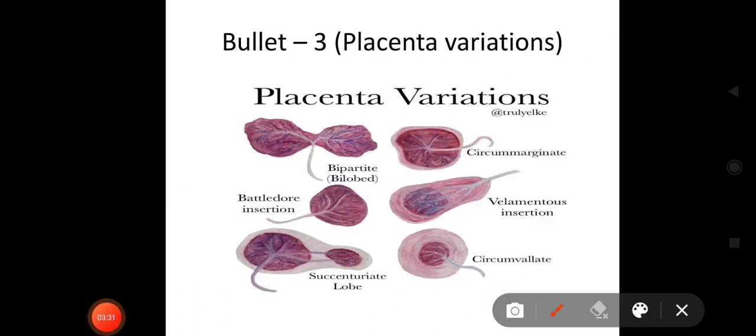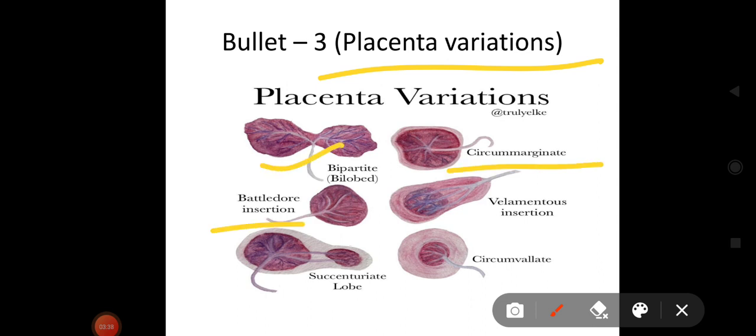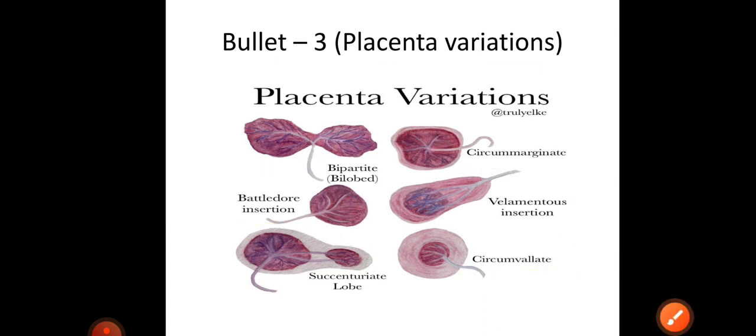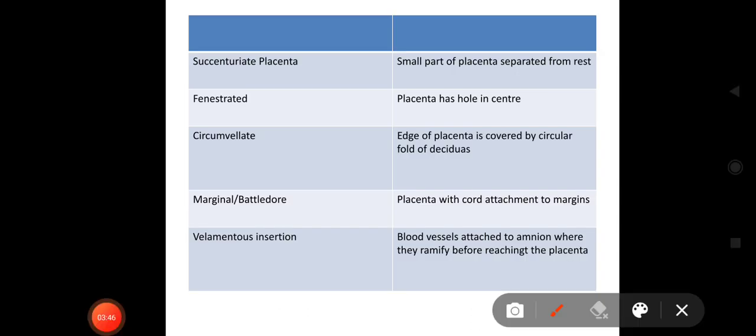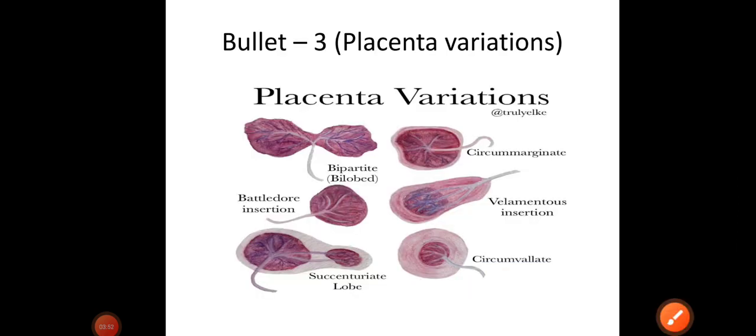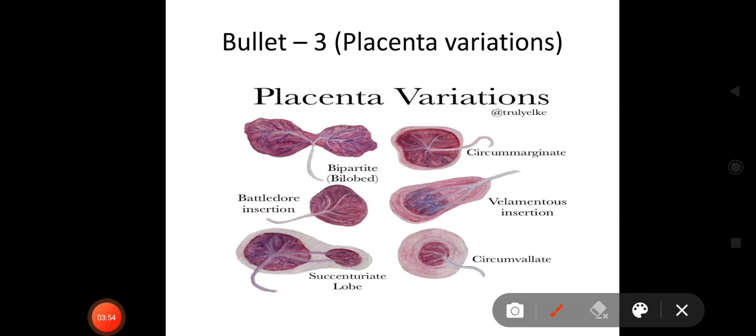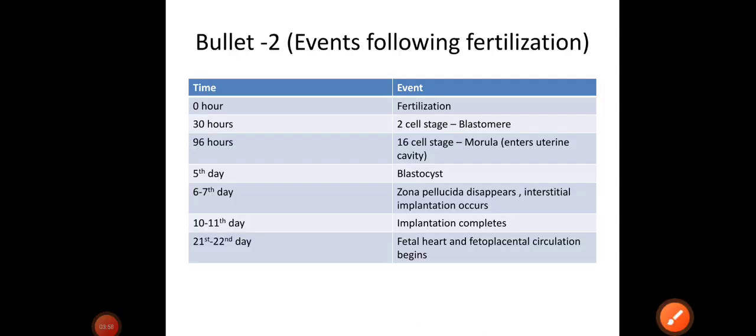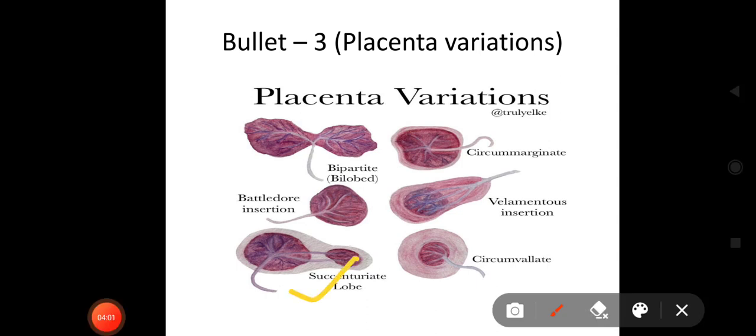Now the different placental variations. This is bilobe placenta, 2 lobes, circummarginate, battledore, velamentous, accentuate, and circumvallate. So image based questions are also important, so go through these images. This is the description about them. Accentuate placenta, what happens? Small part of placenta separated from the rest. So this one is accentuate. This is small part of placenta is separated from the rest.